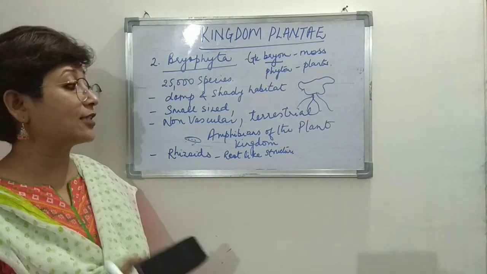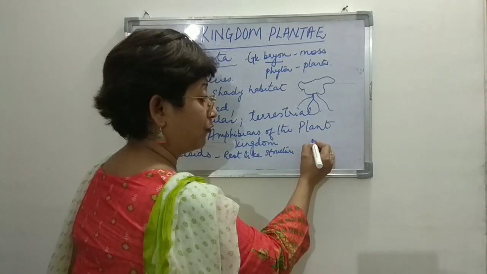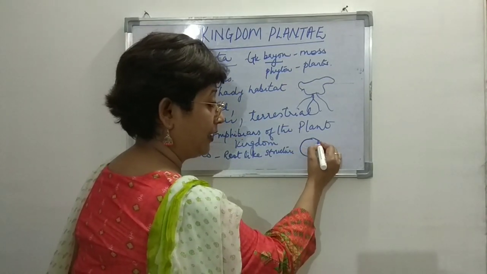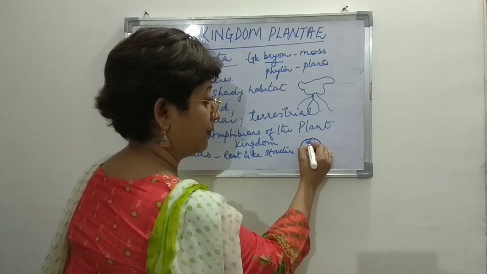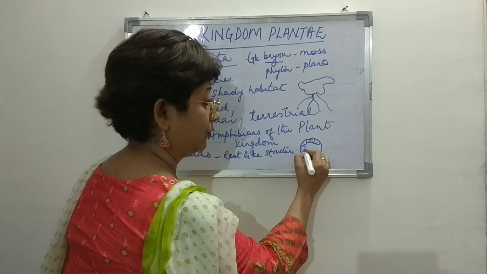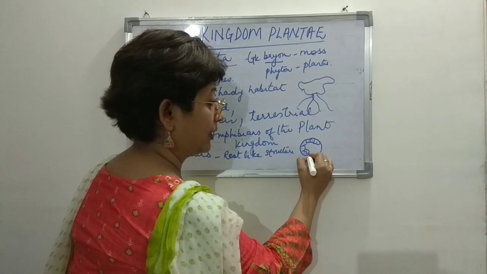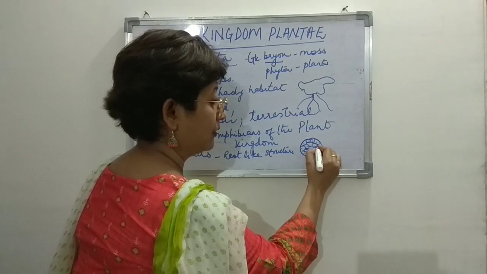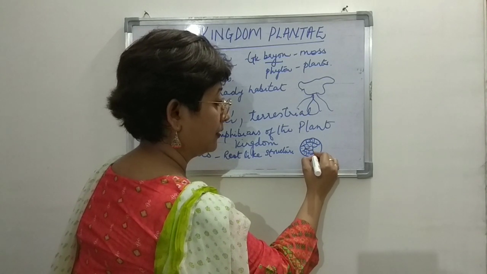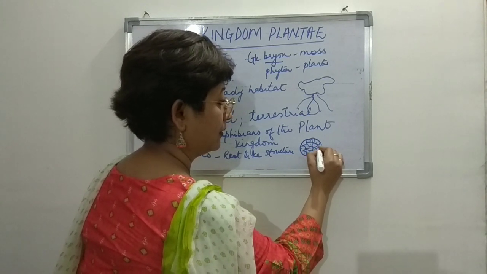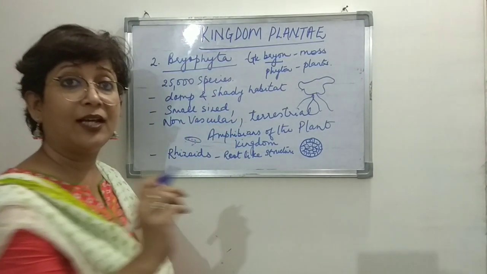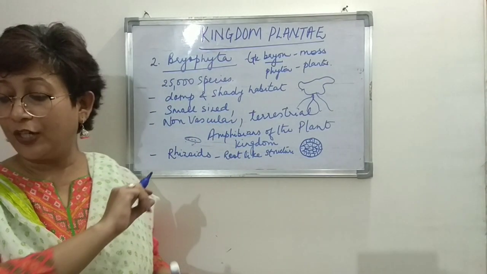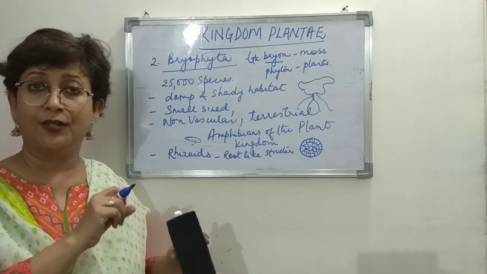The sex organs are multicellular. For example, I am drawing the male sex organ right here. You can see there are many cells inside with the nucleus. So they are multicellular, along with a layer of jacket that is present, right?